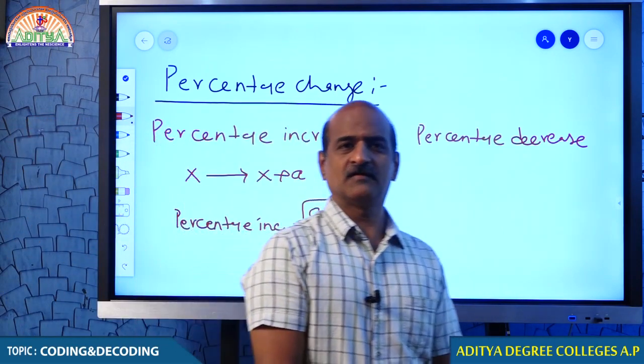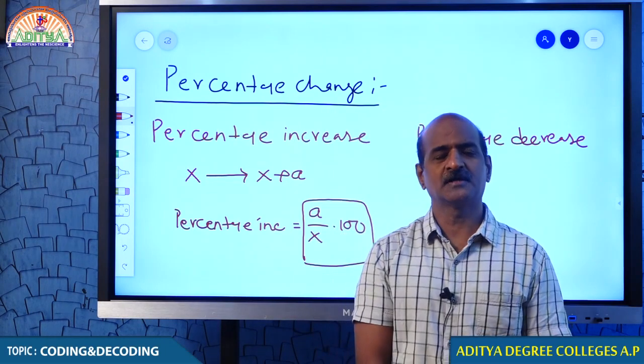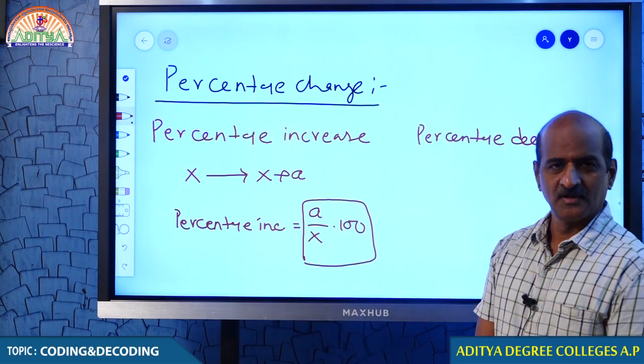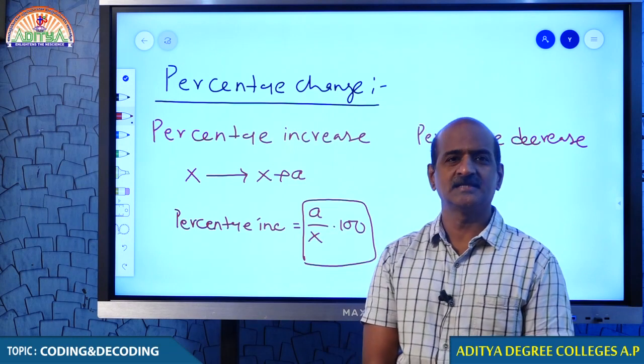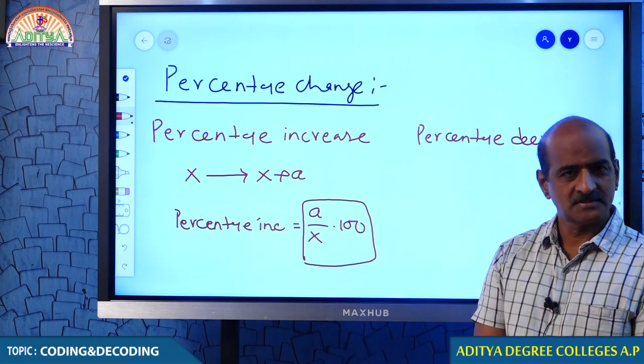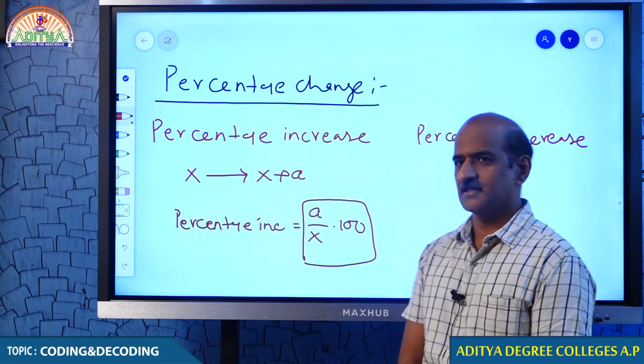What was the original value? x. How much does it become? It becomes x plus a. How much does it increase? It increases by a. Therefore, percentage increase is something like this.